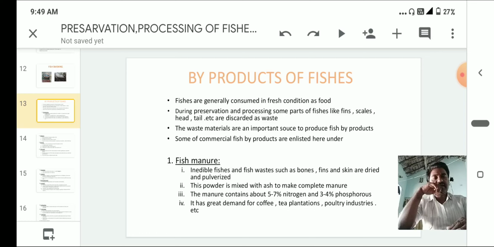The manure contains about 5 to 7% of nitrogen and 3 to 4% of phosphorus. These are the main nutrients useful for plants. It has a great demand for coffee and tea plantations and poultry industries, etc. So this is about fish manure.